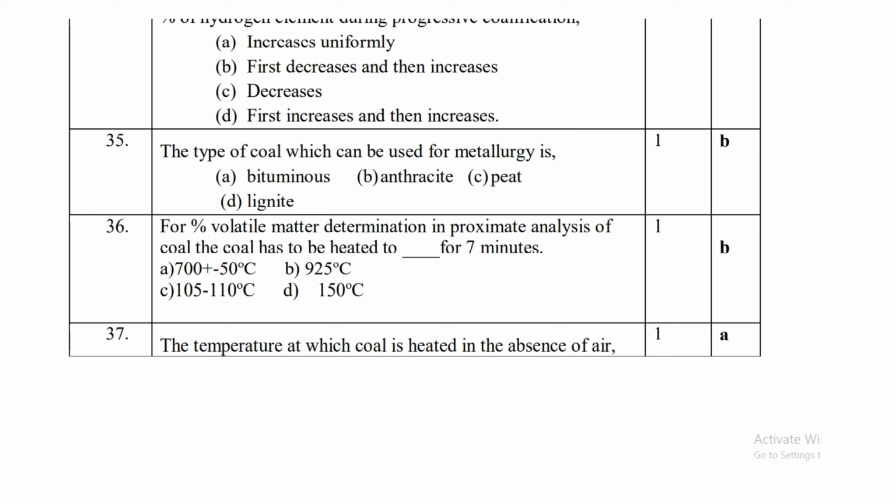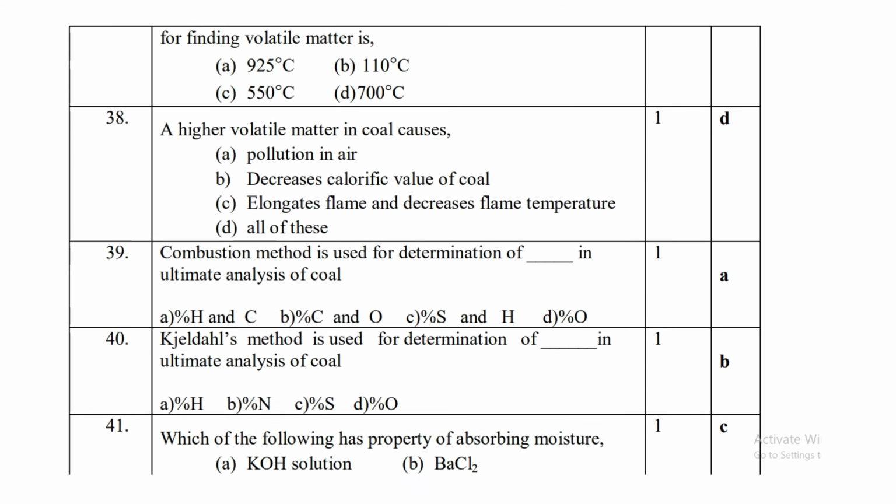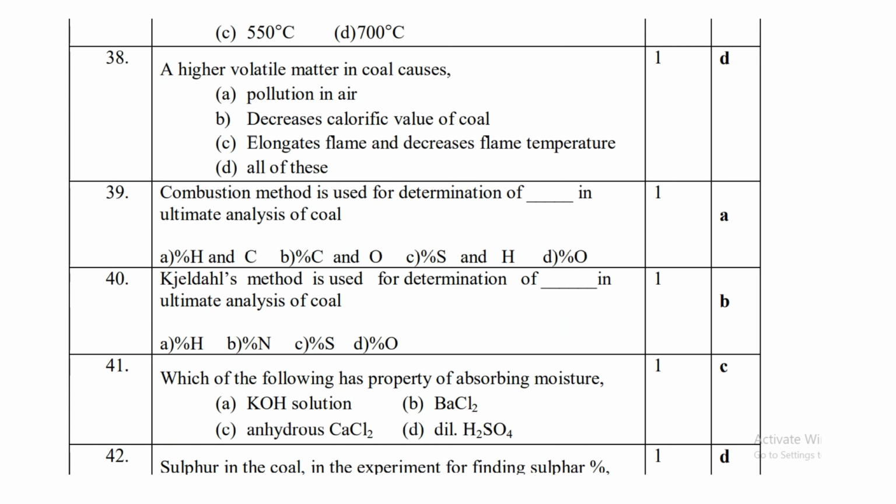For percentage volatile matter determination in proximate analysis of coal, the coal has to be heated to what temperature? It is 925 degrees Celsius for 7 minutes. Then the temperature at which coal is heated in absence of air, for finding volatile matter, is 925 degrees Celsius. A higher volatile matter in coal causes what? It causes pollution in air, decreases calorific value, elongates flame and decreases flame temperature. That means all of this.